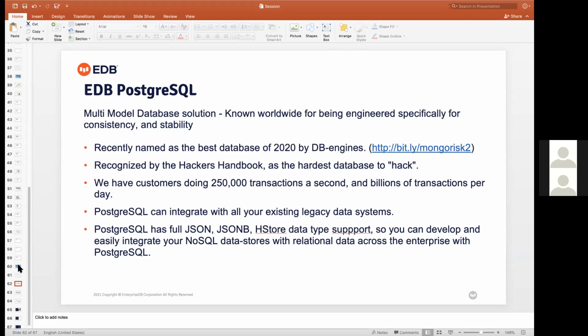So if you choose PostgreSQL for your NoSQL environment or for your spatial data, the same thing you can work with in EDB Postgres, but EDB Postgres will give you some backup tools and some replication tools. And definitely these are the things which we have already covered, and we have customers who are doing 20 to 50K transactions a second and billions of transactions per day.